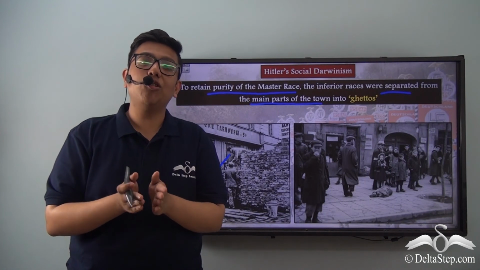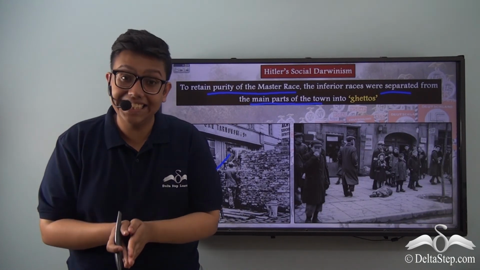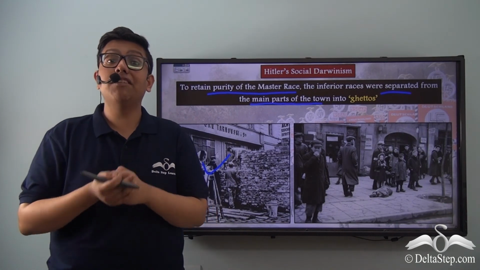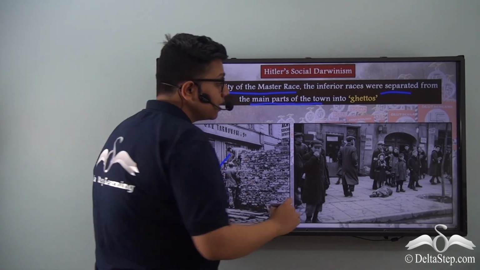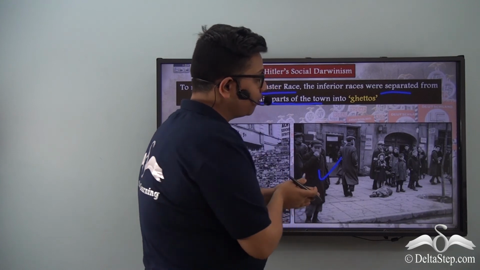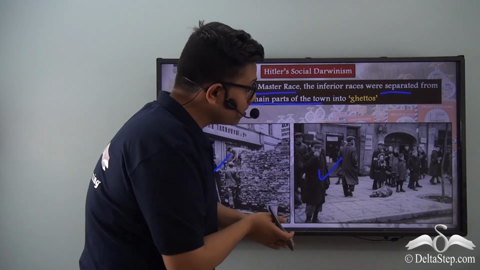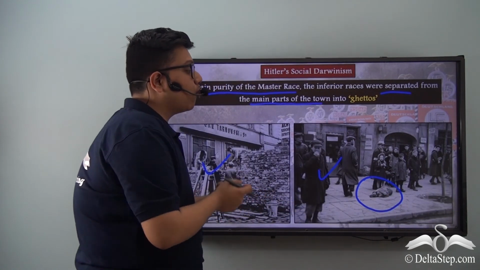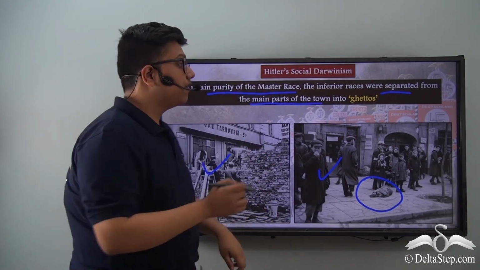Now, these ghettos also had record low living conditions. Often these ghettos were impoverished and survival rates were very low. As you can see in this picture, the society of a ghetto looks rather impoverished, and a person is lying down over here, fatigued from work and not having enough resources.